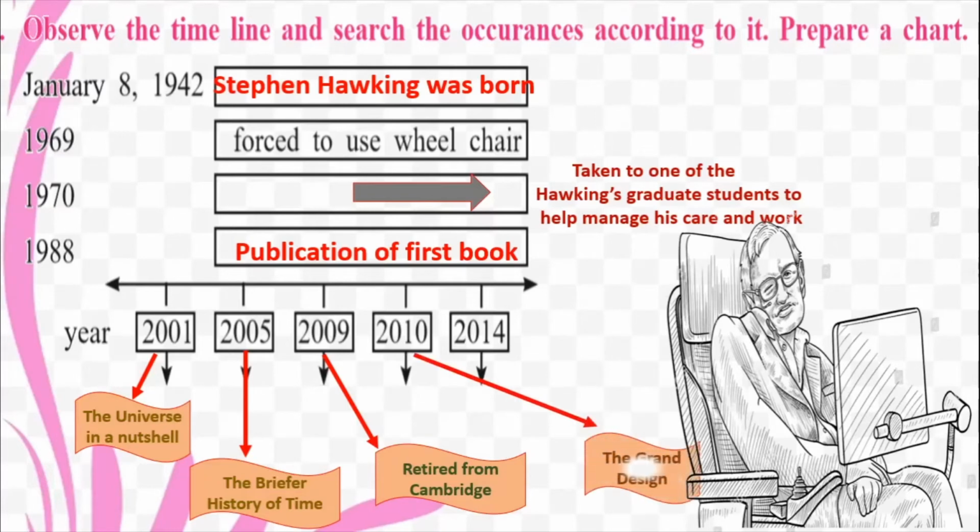Then in 2010, you will see that he wrote the book The Grand Design. And in 2014, the life story of Stephen Hawking was depicted in a film. All right, the movie which I showed you right now was made and his life was depicted in a film. And then we later saw how on the 14th of March 2018 he passed away. Okay, so this was the life story of Stephen Hawking as we read it in this particular lesson.